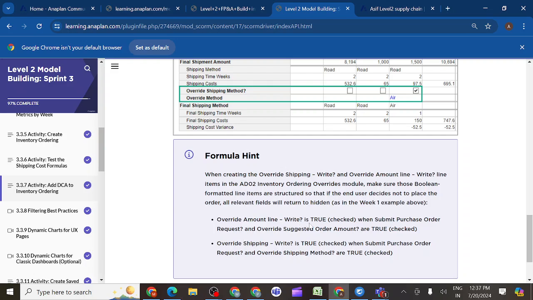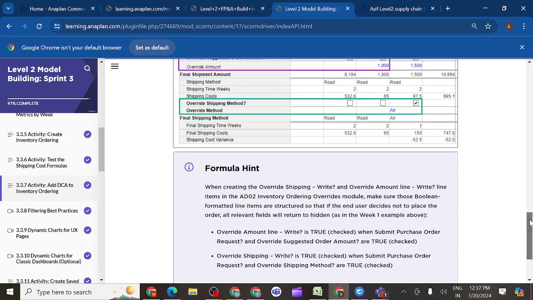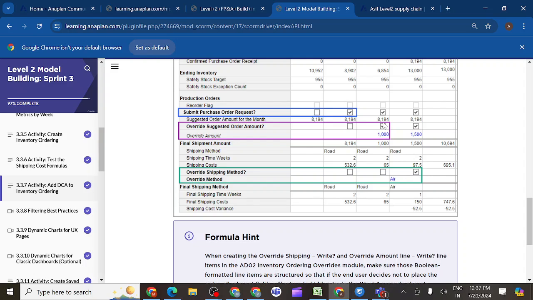Override amount line item is true, checked, when submit purchase order request and override suggested order amount are true. So you can see, whenever both of these are true, we should write some values here. You can see here. And what is the third condition?